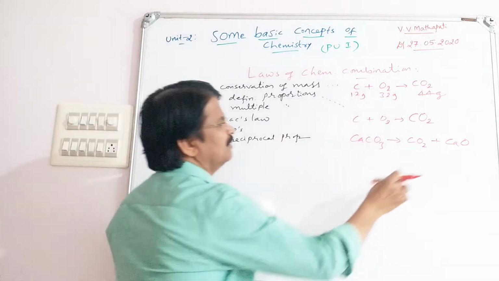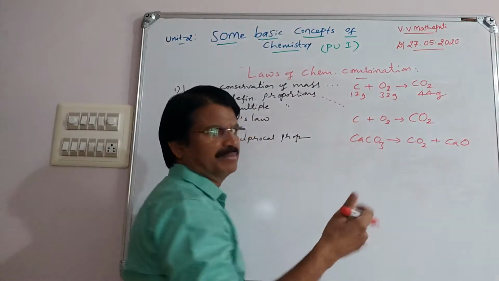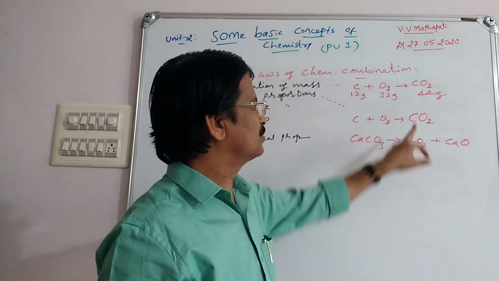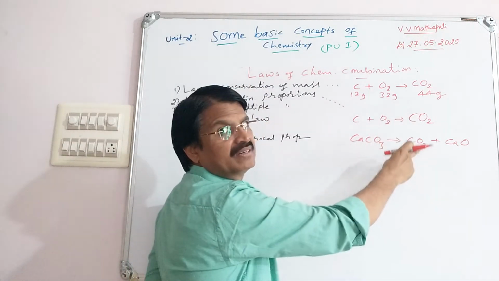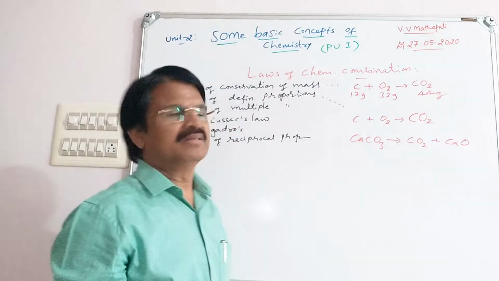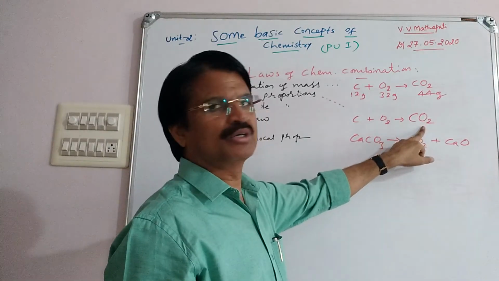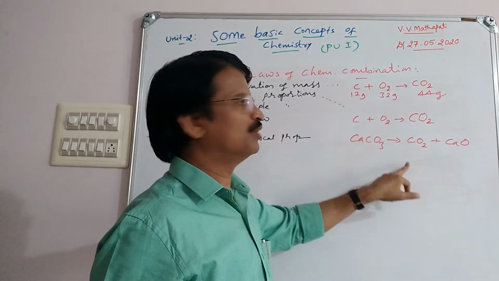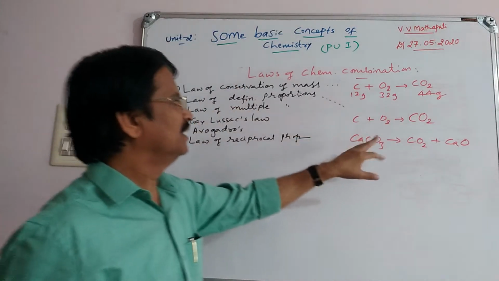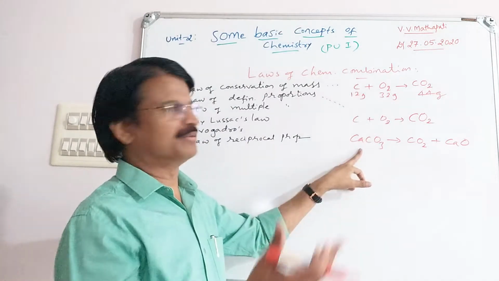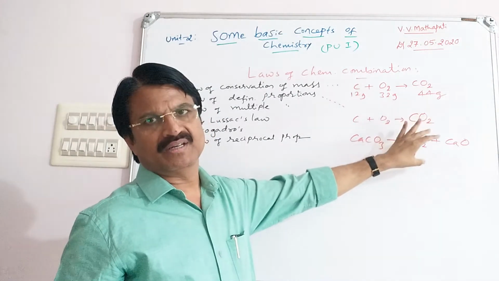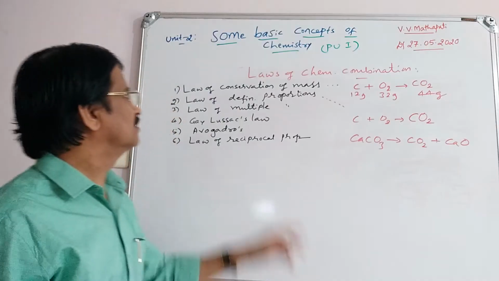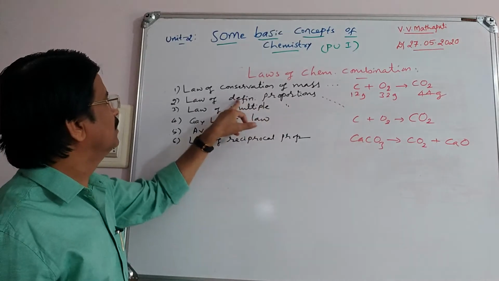It may be any method, calcium carbonate method or carbon method or methane method, any chemical method, but it should give CO2. Whatever CO2 is found, they combine in a definite ratio by mass. So mass of C 12, mass of O2 32. Always it combined like this, 12 and 32 combined to give CO2. This is called law of definite proportion. There may be various methods, but whatever compound is obtained is formed by combining in a definite ratio by mass.